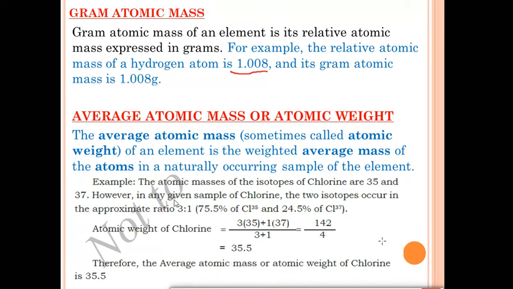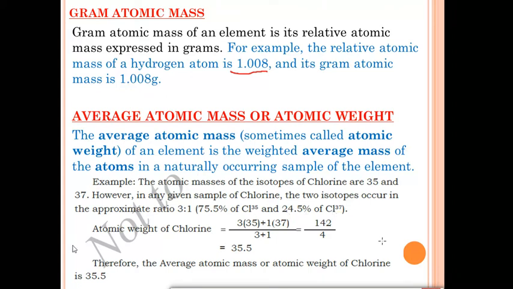So have a quick look at the example. The atomic masses of the isotopes of chlorine are 35 and 37. We have two isotopes of chlorine. In the last chapter we discussed that there are two isotopes, chlorine 35 and chlorine 37, and their atomic masses are 35 and 37. However, in any given sample of chlorine, the two isotopes occur in approximate ratio 3:1. For example, in a given sample, the two isotopes are in the ratio 3:1, meaning 75.5% of chlorine 35 can be there in that sample and 24.5% of chlorine 37.